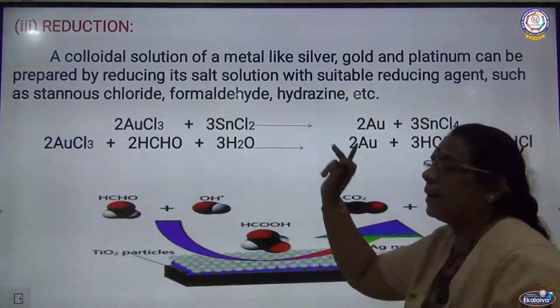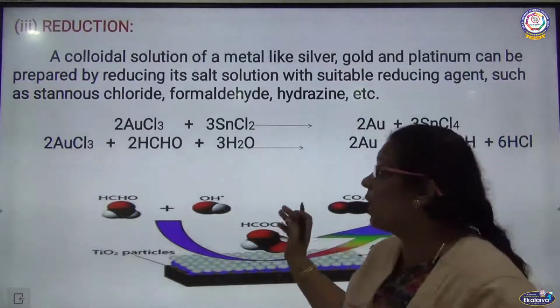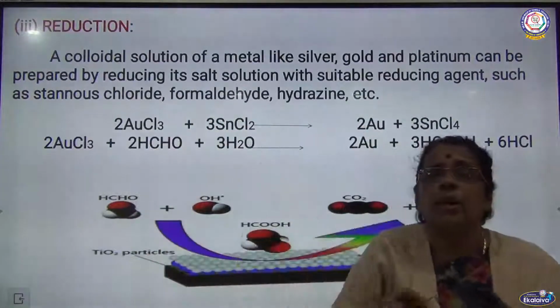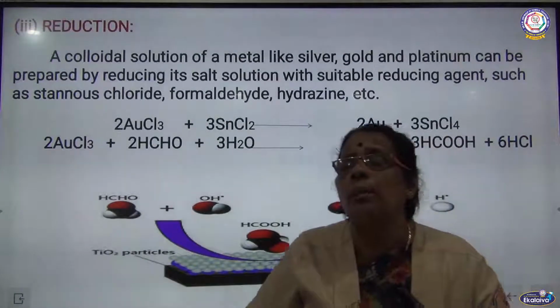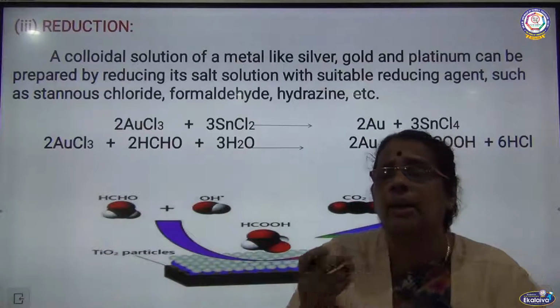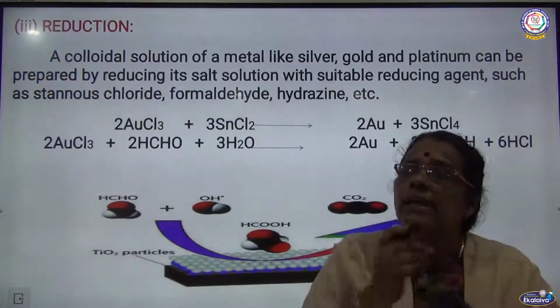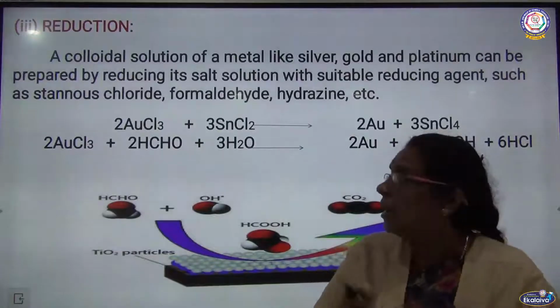The next method is reduction. Even reduction can be used for preparing lyophobic colloids. Particularly here we prepare colloids of noble metals like gold, silver, platinum, etc. We can prepare gold sol, silver sol and platinum sol by reduction.